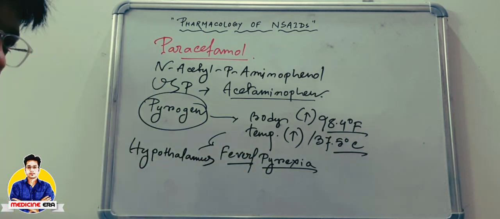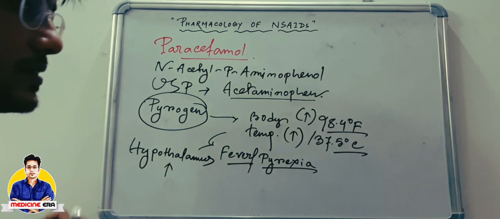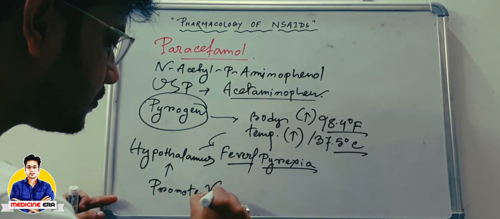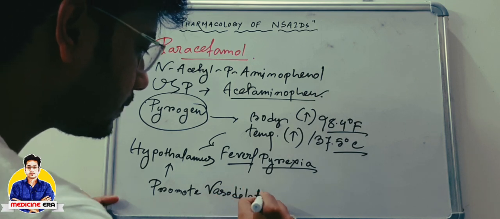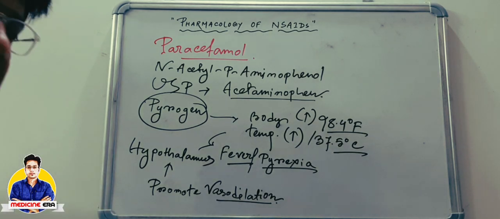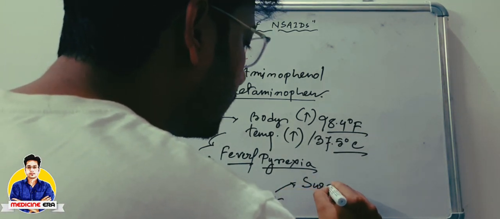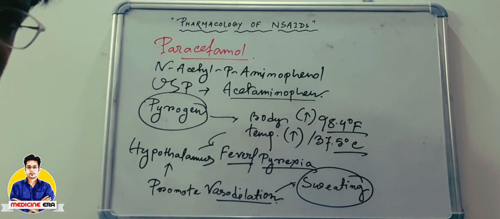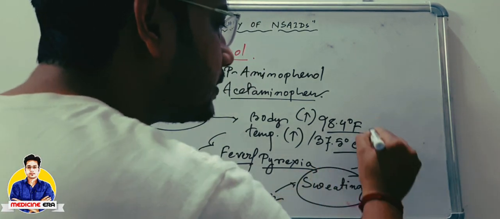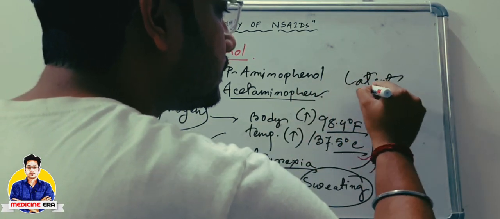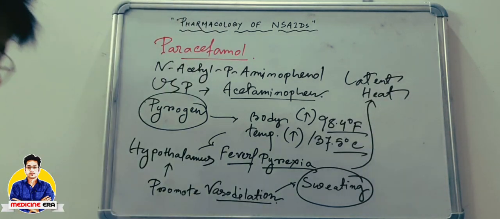So in case of paracetamol, paracetamol directly affects the hypothalamus, and it will promote vasodilation. So our vessels will be dilated, and due to the vasodilation, sweating will happen, and this sweat will be evaporated from our body by getting the latent heat from our body.